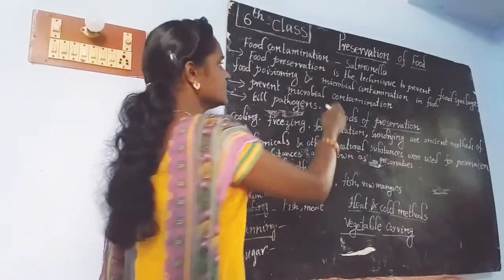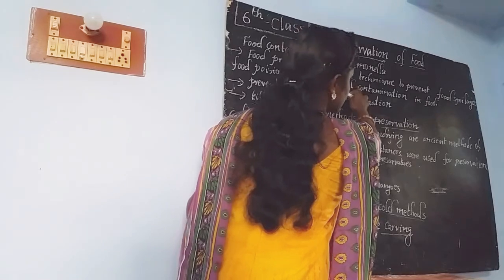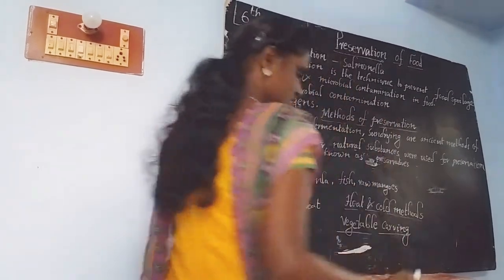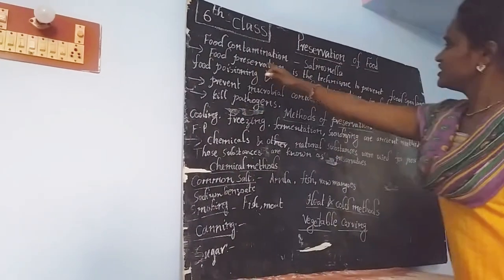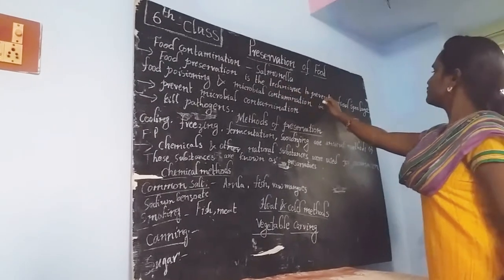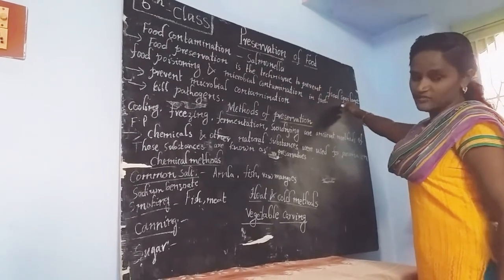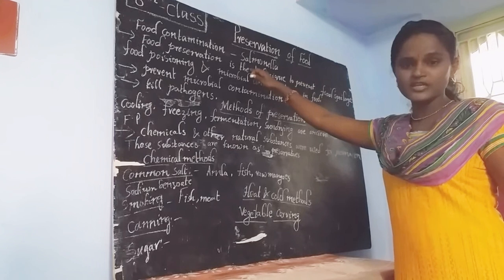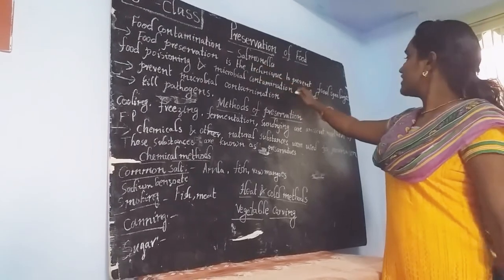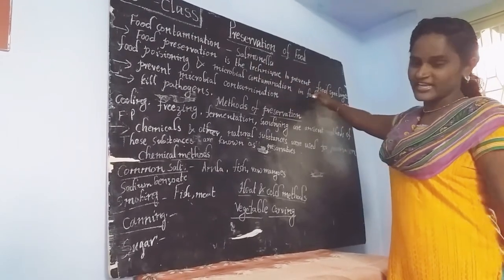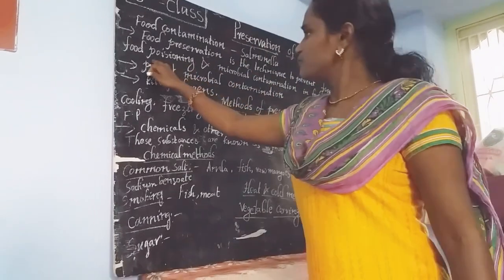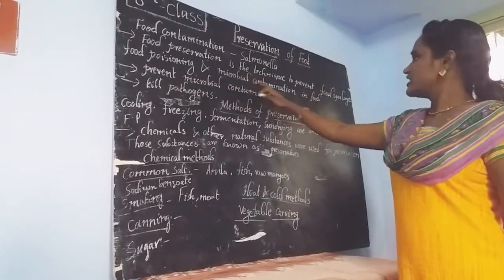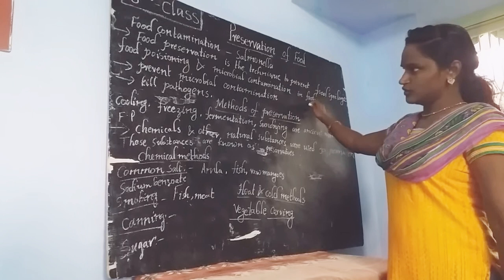See here, children, food preservation is the technique to prevent food spoilage. Why are we following food preservation? In order to prevent food from spoilage, food poisoning and microbial contamination in food.